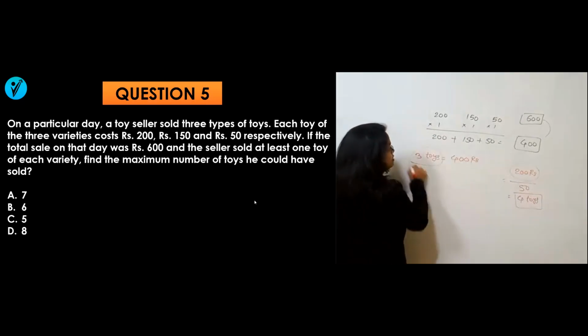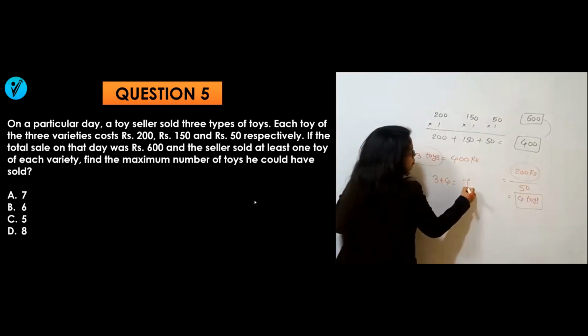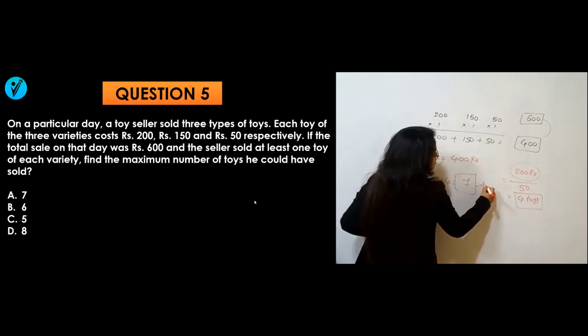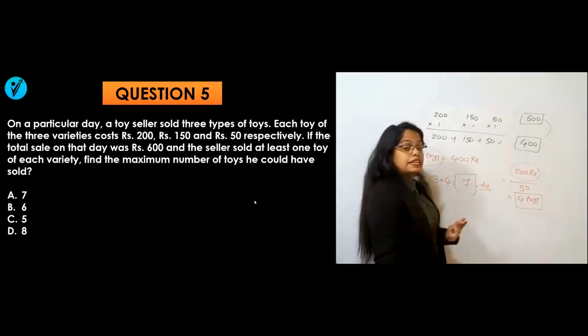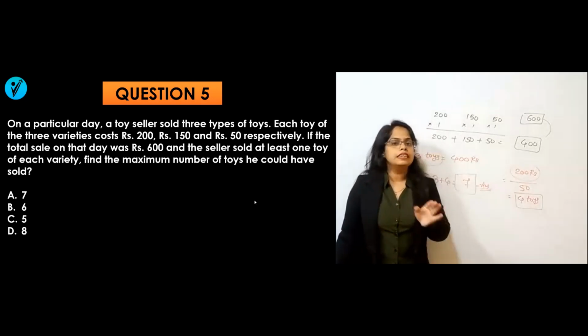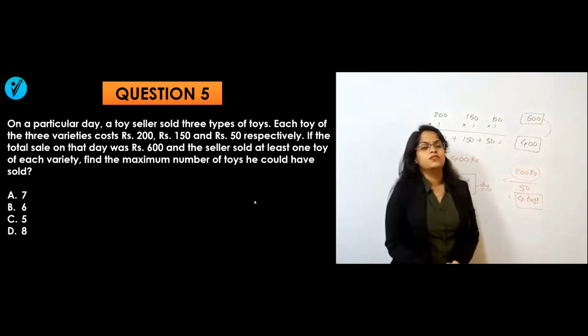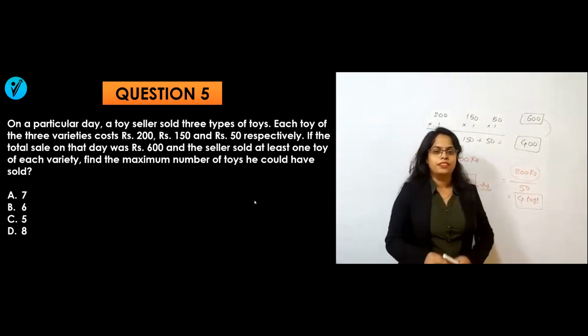So these 3 toys plus 4 toys. So you can sell a maximum of 7 toys in 600 rupees. Maximum 7. It cannot be more than 7. So that was the answer. This was the logical one. Now let's go for the next question.